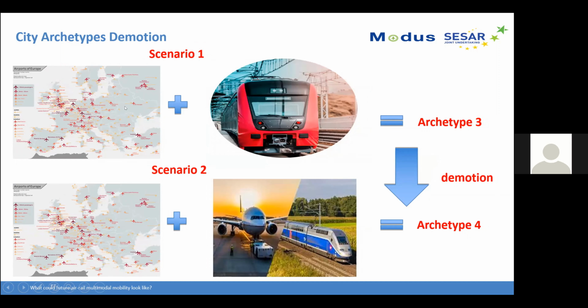For example, any European airport in archetype 3 or 4 under scenario 1, the baseline scenario, is classified as archetype 3. Then, under scenario 2, the ban on short-haul flights, those airports might lose significant air traffic, and the traffic will be diverted to the rail services. Therefore, it can be demoted to archetype 4.